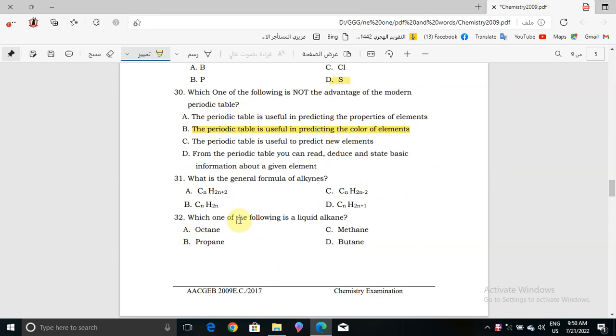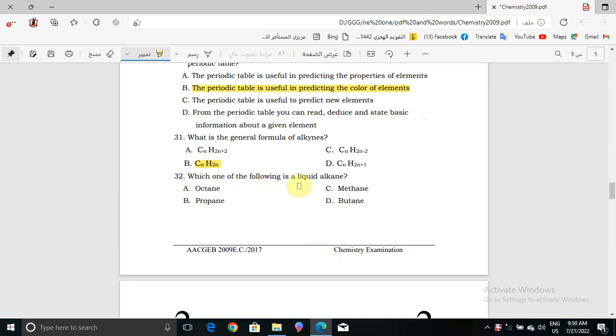Okay, now question number 31, what do we have here? What is the general formula of alkyne? It will be CnH2n, so that means it's choice B. Now question number 32, which one of the following is a liquid alkane? Here we have octane, propane, methane, butane, right? But the only one which is liquid will be octane.